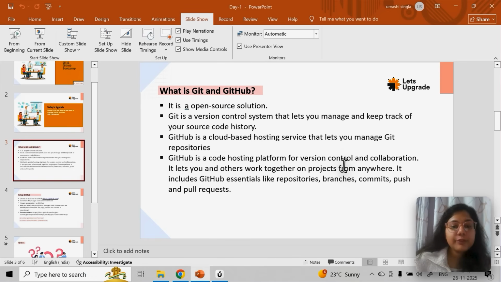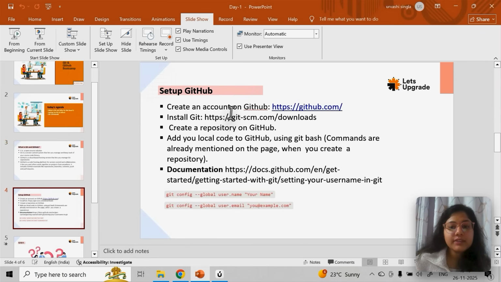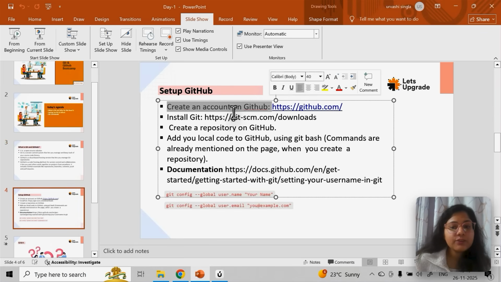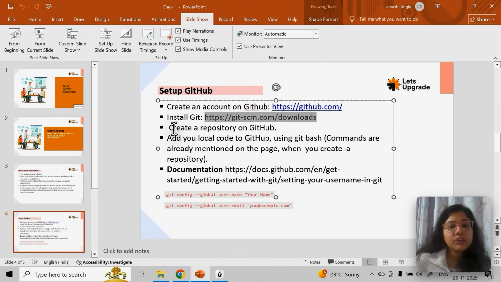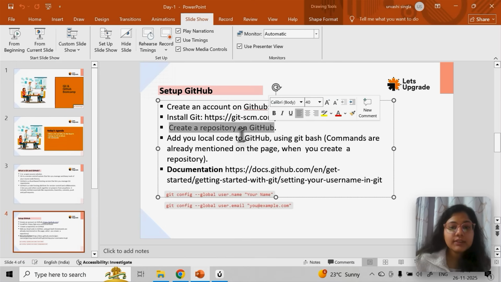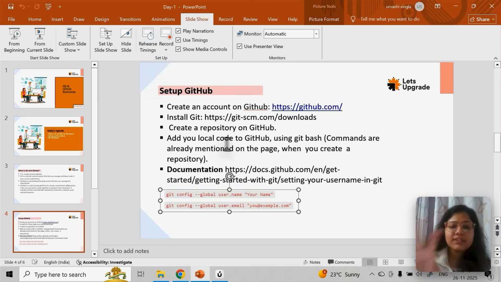Now, what we will see next is to configure. Setup is everything here. Create an account, which I have already written here, and I have added the link. You can install Git, which I have added here. Then you can create a GitHub repository. Then you can add your local code to GitHub. Use Git Bash commands, meaning you have to do the configurations. And then you can push the code. This is all I have written, like an overview, but what you have to do, I'm going to demonstrate one by one.